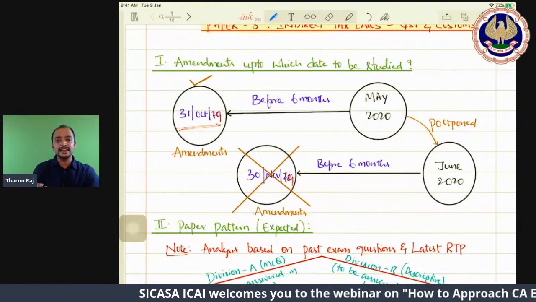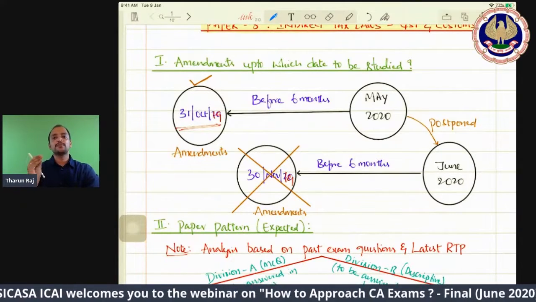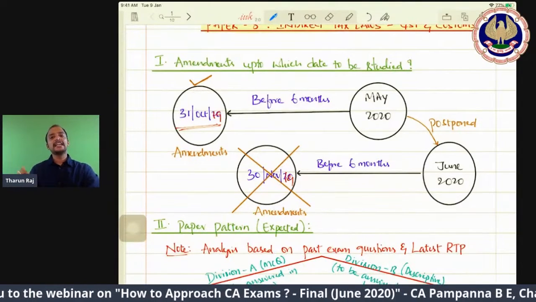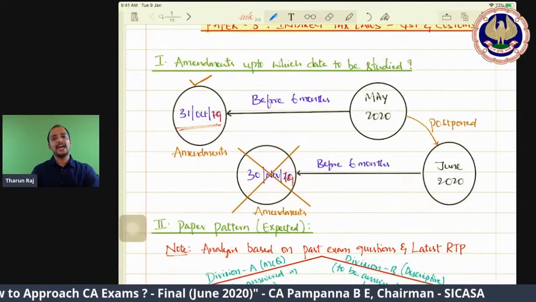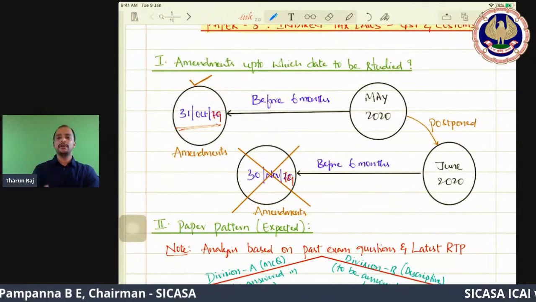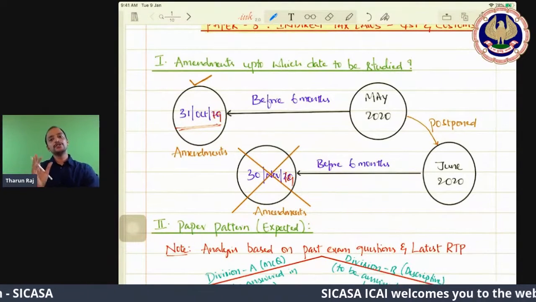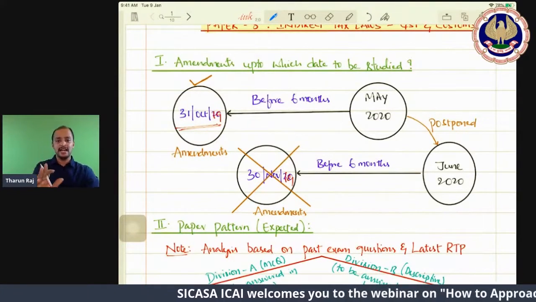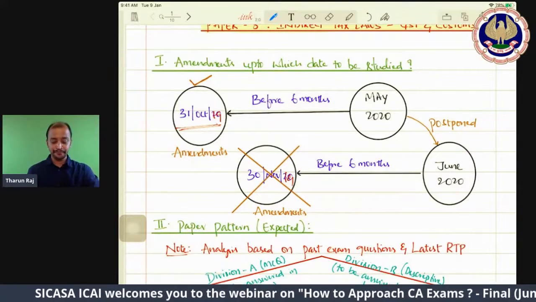Whatever study material is provided by ICAI, and even the amendments that they have uploaded in the Board of Studies Knowledge Portal, only those amendments are applicable for your exam. So you don't have to prepare that 1 month of extra amendments. That is the first aspect.